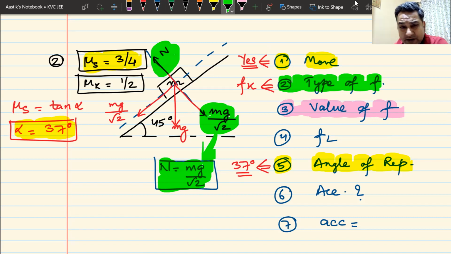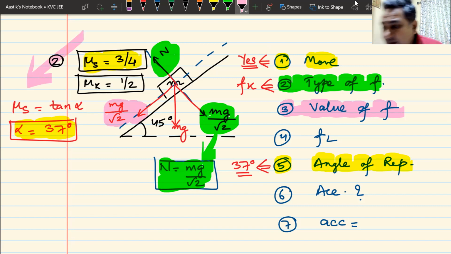Now, we're trying to find the value of friction here. And we know that friction is kinetic. Now, as you can see, the only force acting on this block is mg by root 2, which is trying to pull it downwards, and hence the direction of motion will be downwards like this. If the direction of motion is downwards, friction is kinetic, and it would be backwards because the direction of motion is forward. My Fk comes into the picture.